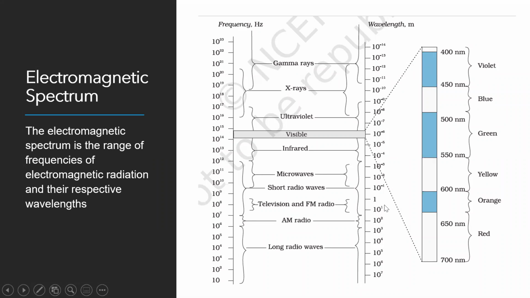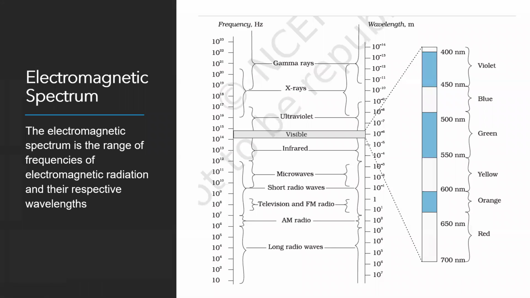Is it increasing or decreasing? Decreasing. So gamma rays have the maximum frequency. And what about their wavelength? Minimum. So any radiation which has high frequency will have less wavelength.